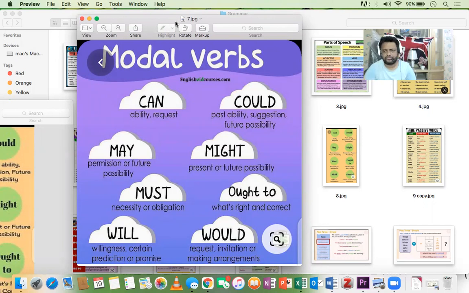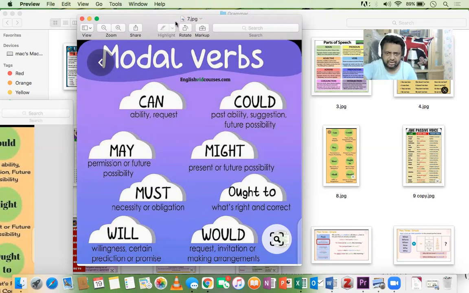And the second use of can is a request. Like you request for anything, can you get me a glass of water? Can you get me a cup of tea? Can you drop me to the office? Can I come in? Can you help me? So the second usage of can is request. First is ability, and the second use is request.